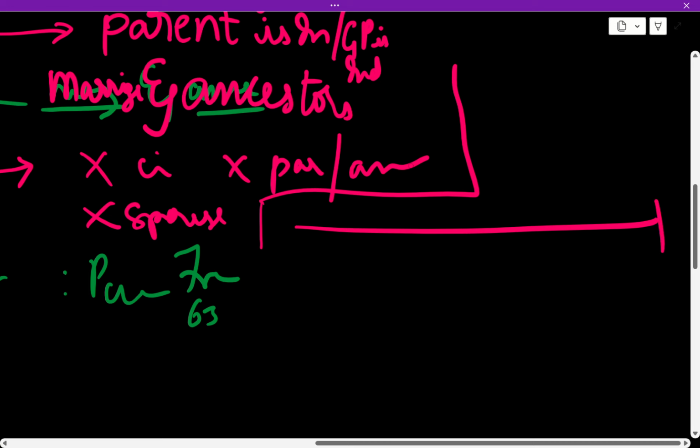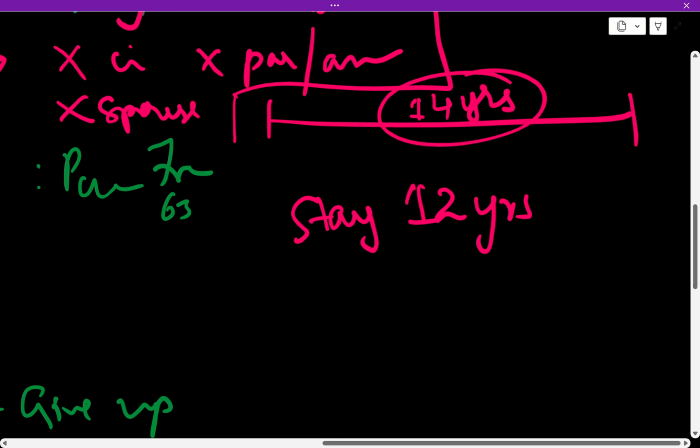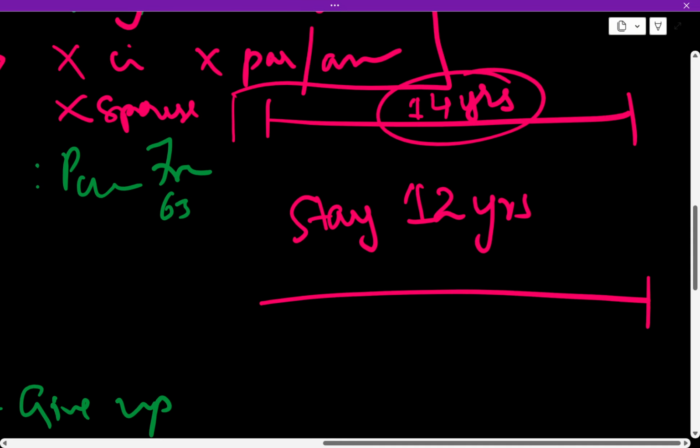So for this you have a total of 14 years time. In these 14 years, you have to stay in India for at least 12 years. In this also, you have one more condition: the last 12 months, the last 1 year, is mandatory. You need to stay in India in the last 1 year.